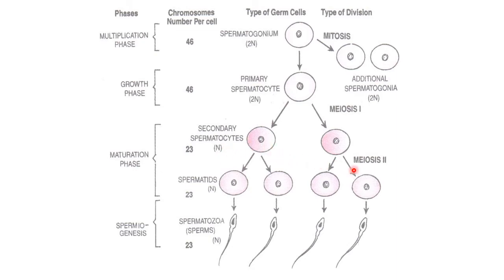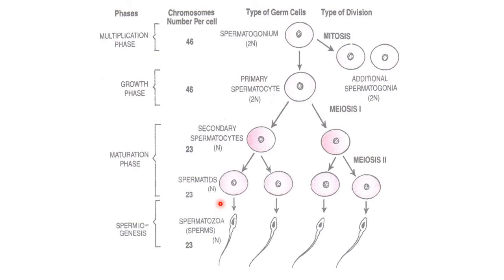So the total number of spermatids formed from two secondary spermatocytes is 4 haploid spermatids. The spermatids also consist of 23 chromosomes.